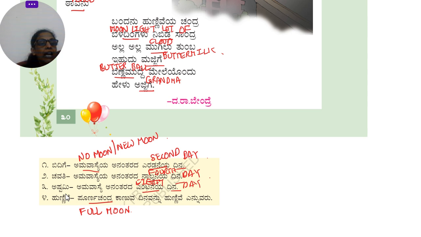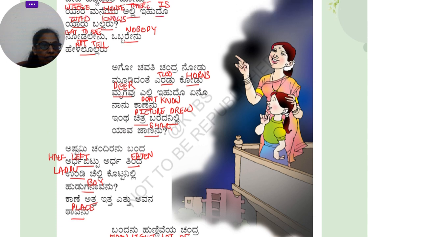Bidige is the second day after no moon. Chavati is the fourth day. Then Ashtami is the 8th day. And Hunnime is the day on which you will see the full moon. Each phase of the moon looks very different to the poet. In his imagination, he is explaining how the moon is looking. So let's look at the paragraphs one after the other.